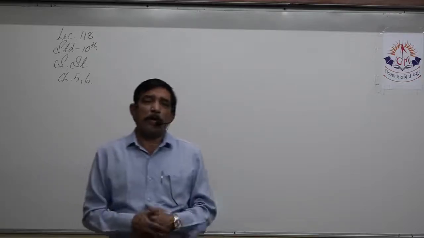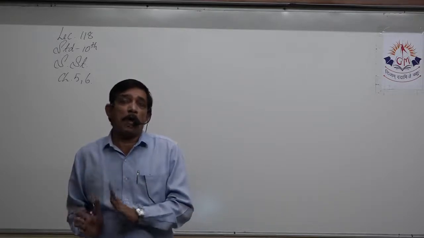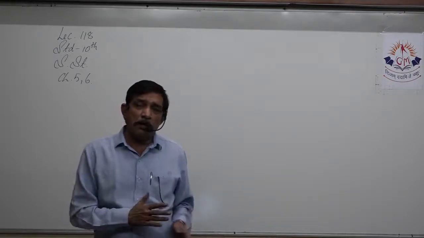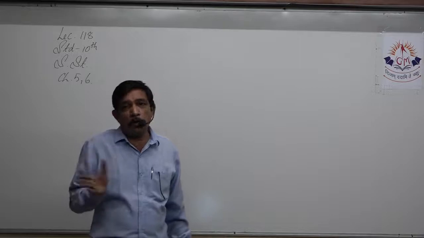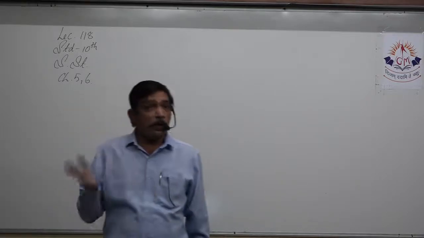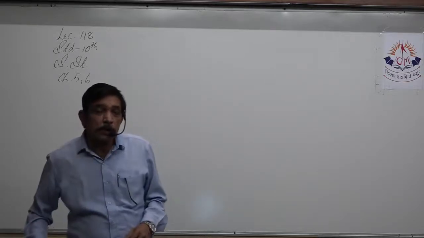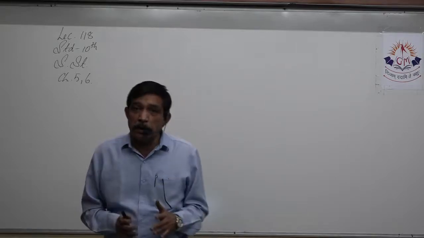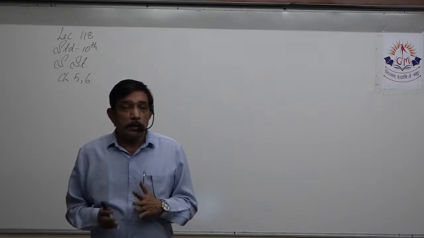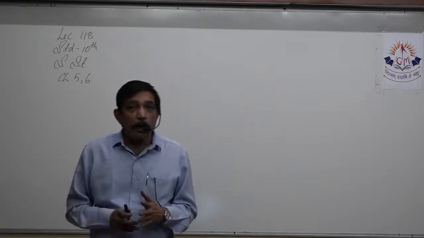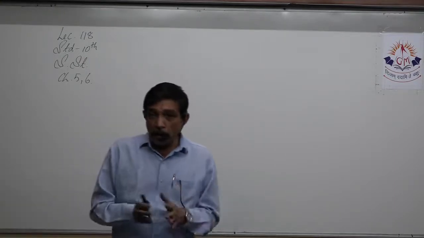Since a long time, in the history section, chapter number 5 has had the weightage for long answers. Out of chapter number 1 to chapter number 7, only chapter number 5 has always had the weightage of 5 marks in earlier exams, nowadays 4 marks. This year also, with the COVID situation, marks weightage has been bifurcated, but chapter number 5 remains in the last section, section D, the long essay type questions. One question will certainly be asked from chapter number 5. So we have a very good advantage over here.